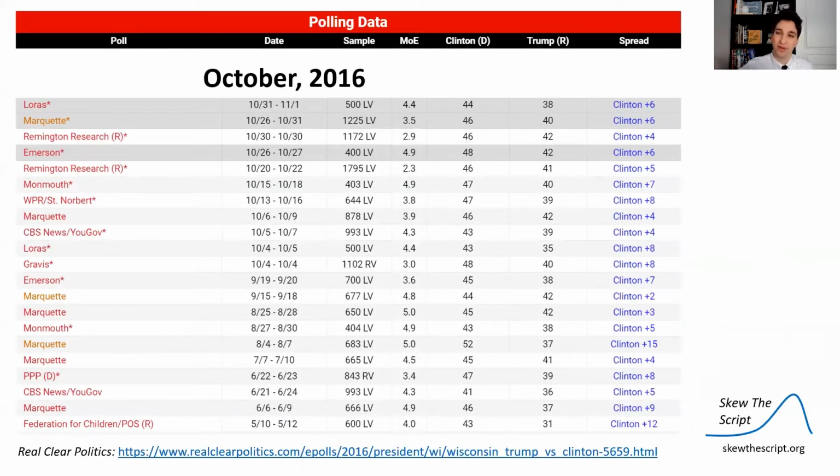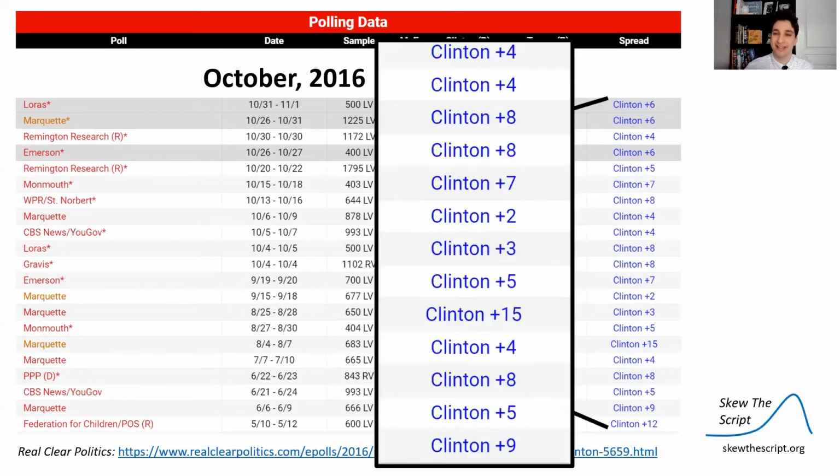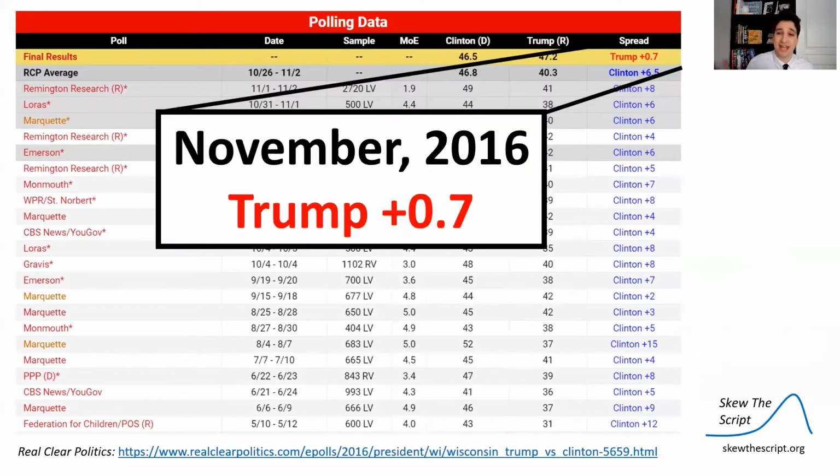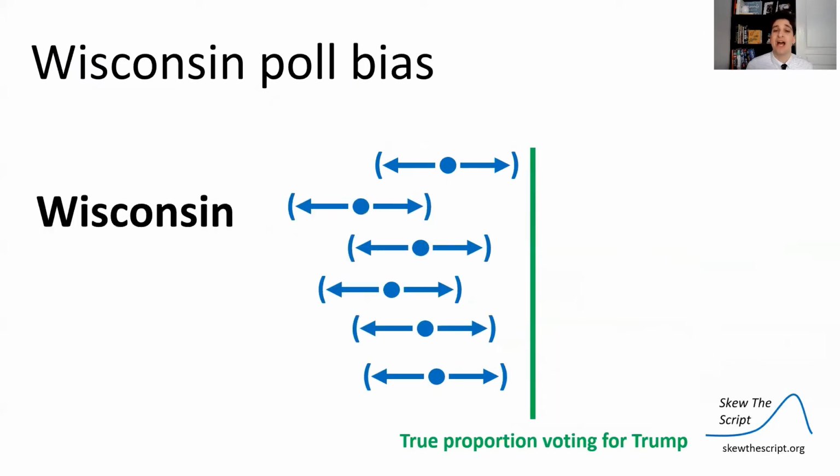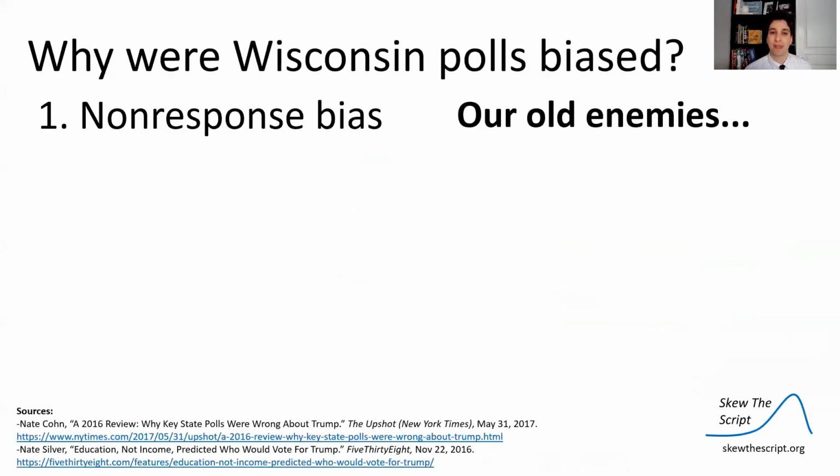We saw every poll systematically saying Clinton had a pretty big margin of lead. And on the actual election day, that just wasn't the case. What we actually saw was confidence intervals that looked like this. And so we know the polls were biased, because systematically they were underestimating Trump's chances. What happened that made the Wisconsin polls biased?